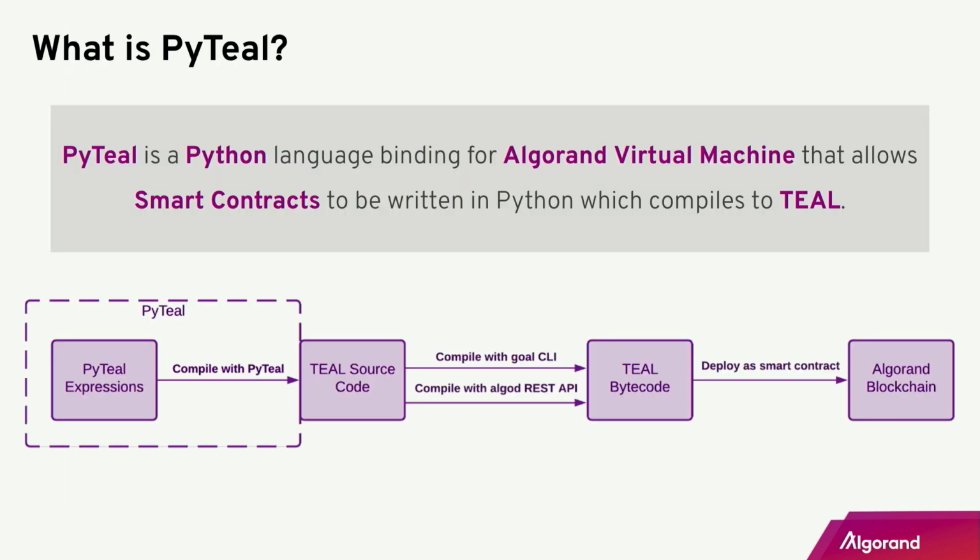All right, PyTeal. PyTeal is the main smart contract language on Algorand. And PyTeal basically lets you write smart contracts in Python-like code. Now that gets compiled, if you look at the diagram here, down into TEAL source code, which is automatically generated, and that gets compiled down into bytecode, which is executed and understood by the Algorand Virtual Machine.